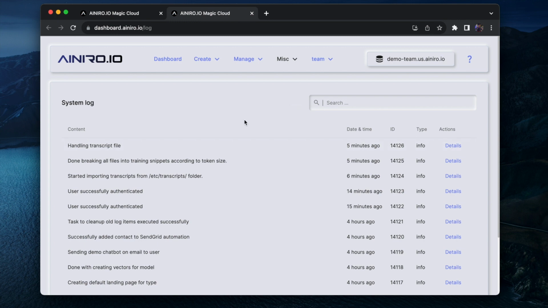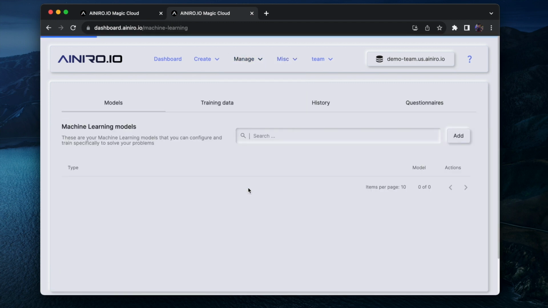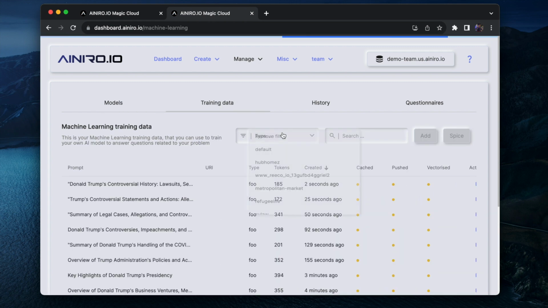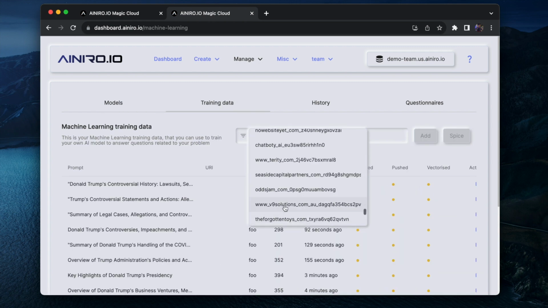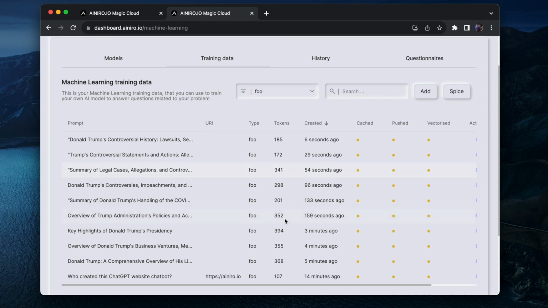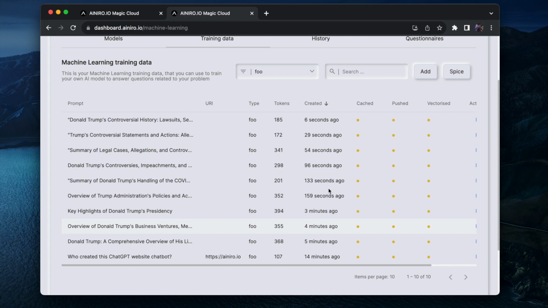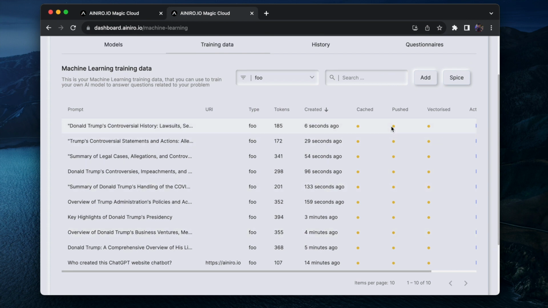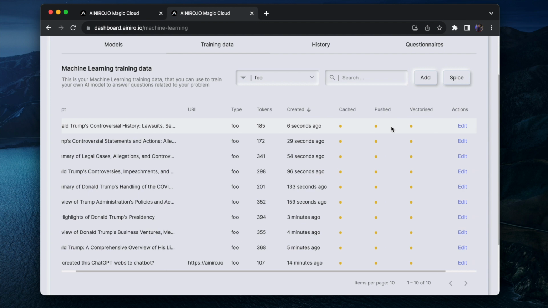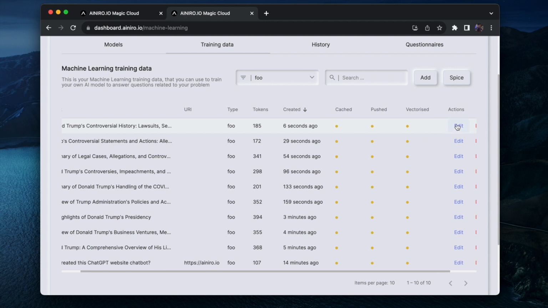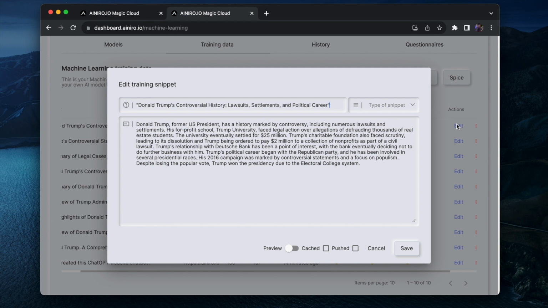So while we're waiting for ChatGPT to return, we can just go into machine learning already, and we can actually look at the training data it has been generating so far instead of waiting for the whole process to finish. As you can see here, it has created high quality training data based upon the original unsemantic content that was just copied and pasted from Wikipedia. But this, of course, could also have been a YouTube video transcript, right? And then it creates a prompt, and then it creates a completion.